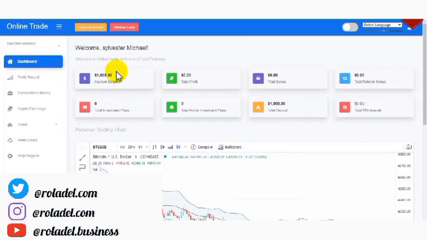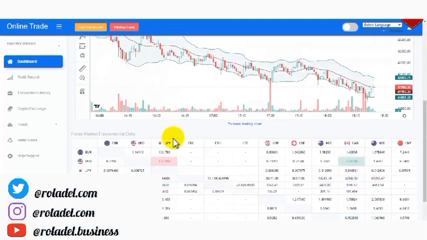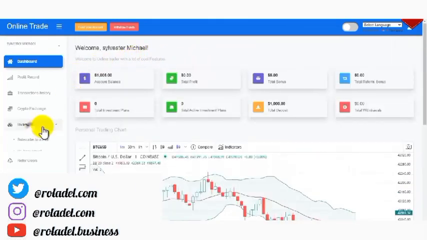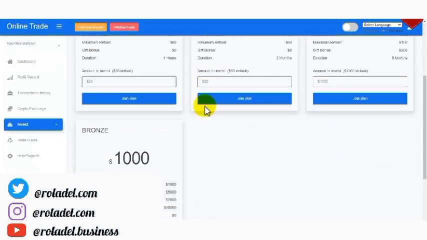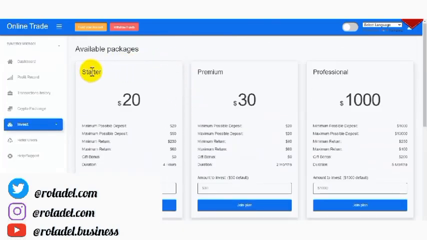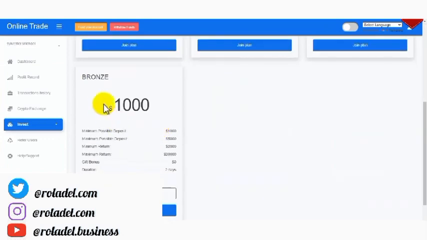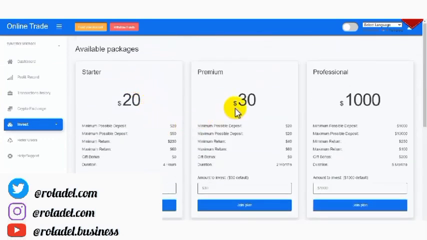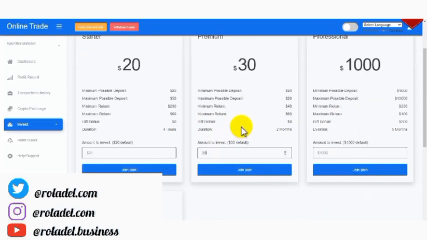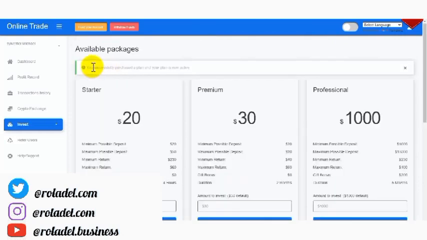So that's for the user dashboard. The user can now invest in his or her preferred plan. You can go to subscribe to a plan, then select the particular plan the user wants to invest in. You can invest in the startup plan. We have the premium, the professional, and the bronze. Let's see if I want to invest in this particular one. As you can see here, we have the minimum deposit and the maximum deposit. You can change the plan. This is just a sample. Let's say I want to invest $20. I'll click on join plan.